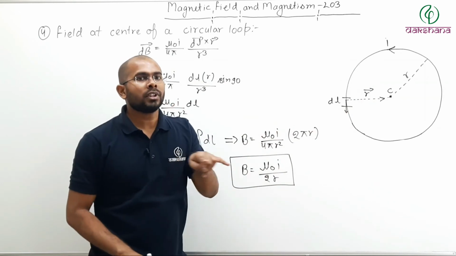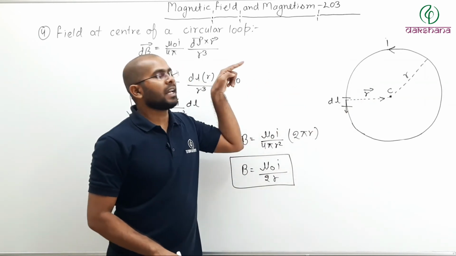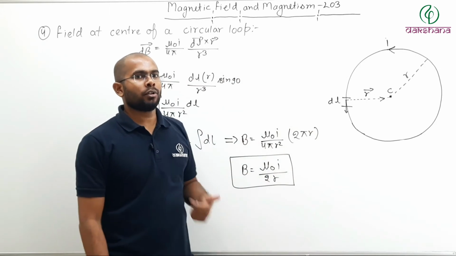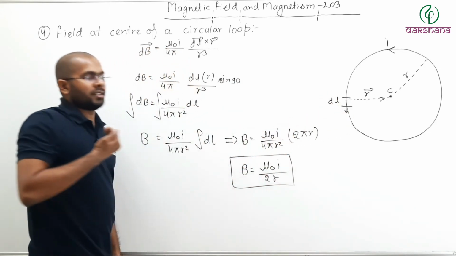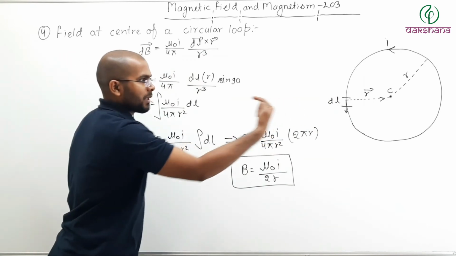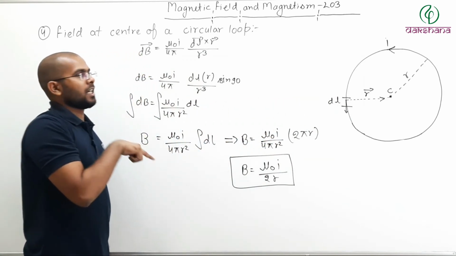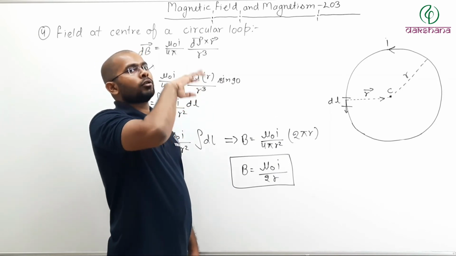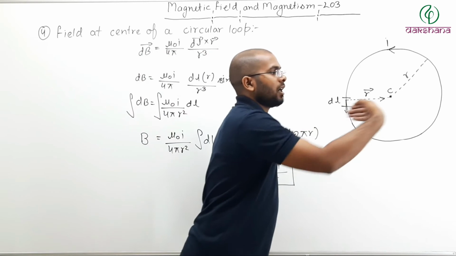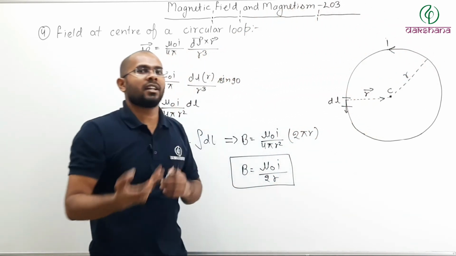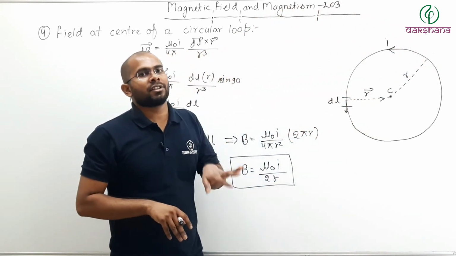To you, it looks like the current is anti-clockwise. So the magnetic field will be coming towards you. And if the current looks like clockwise, then the magnetic field will be going away from you. So that is another way of finding the direction of the magnetic field.